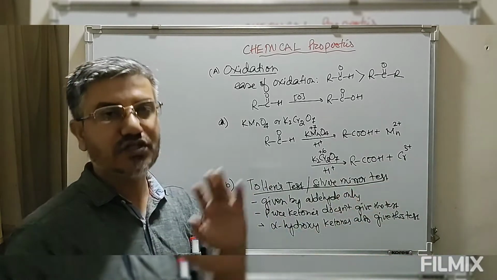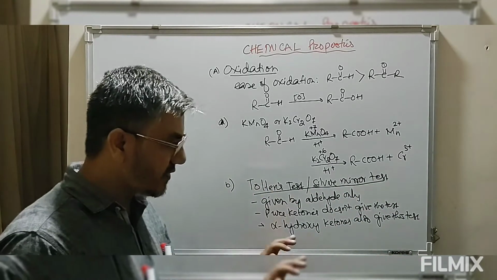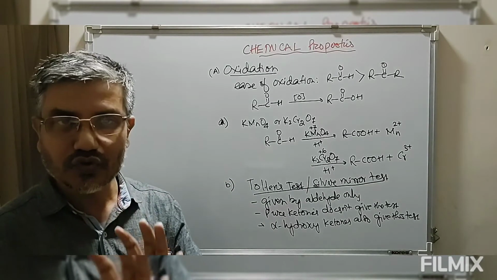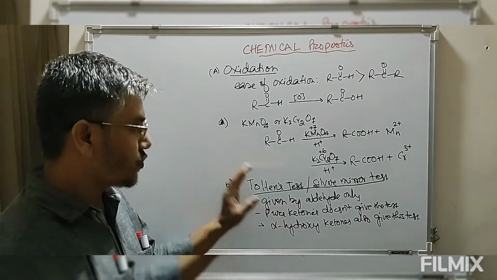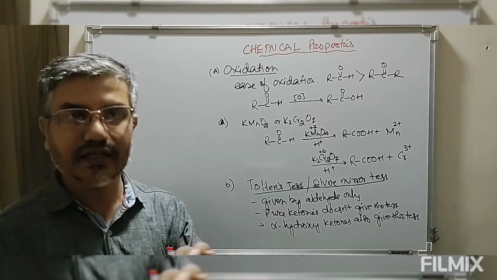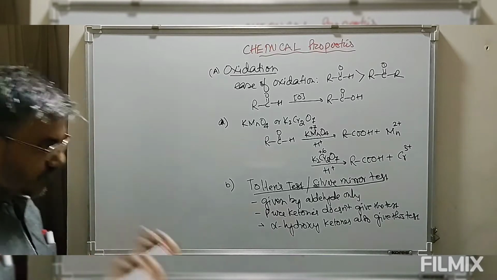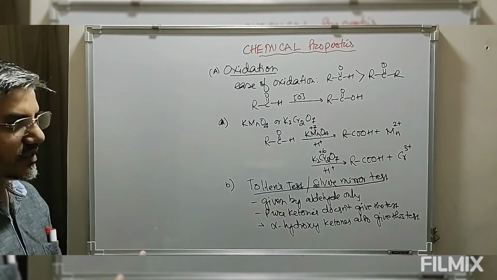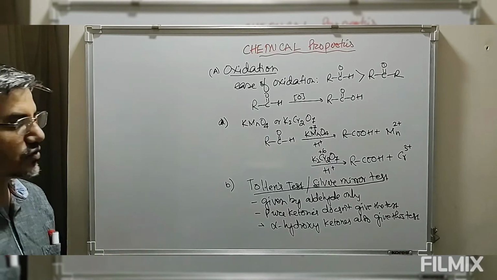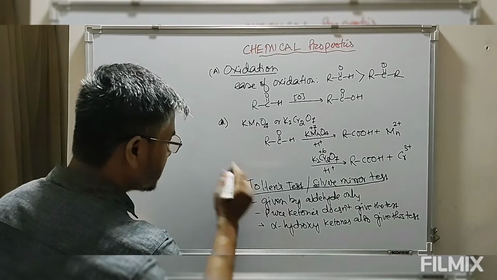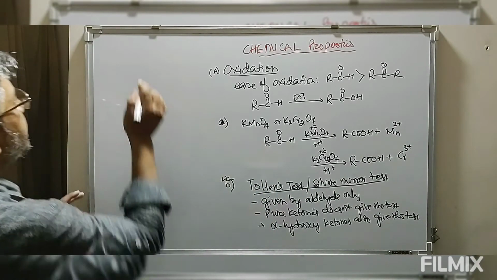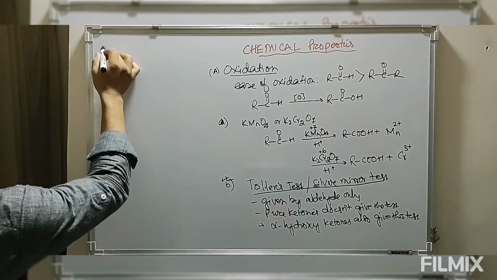Pure ketones do not give this test, but if we have an alpha hydroxy ketone, then this will also give you the Tollens test. So otherwise this is a test which can be used to differentiate aldehydes from ketones. So if some question says give a chemical test by use of which an aldehyde can be differentiated from a ketone, we can take this test. So by using this we can differentiate aldehyde from ketone. Now what is happening is this: in this reaction a particular reagent is used which is known as Tollens reagent.